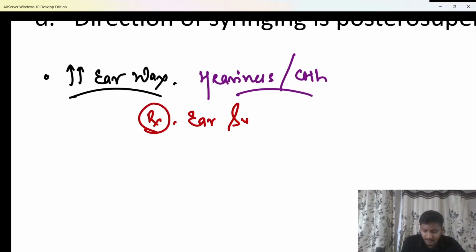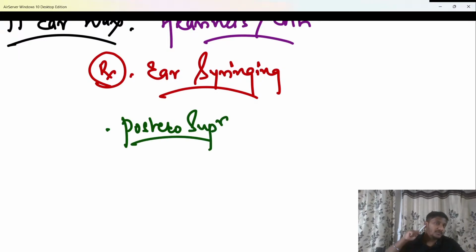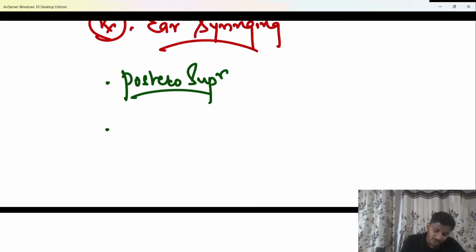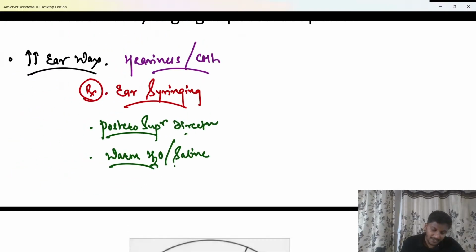Now we know that whenever a patient has to have ear syringing, there are two things to keep in mind, beta. First, the direction of ear syringing should always be postero-superior, that is upwards and backwards. And the second important thing is that for the purpose of syringing, we should always use warm water or warm saline. Warm water or warm saline has to be used for ear syringing always. Clear? So that has to be kept in mind.